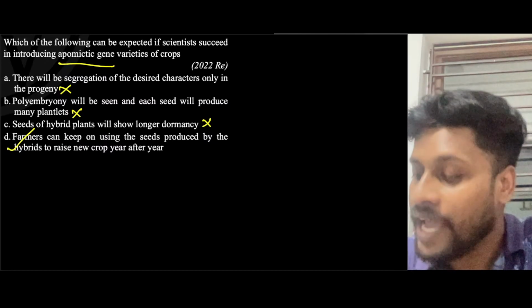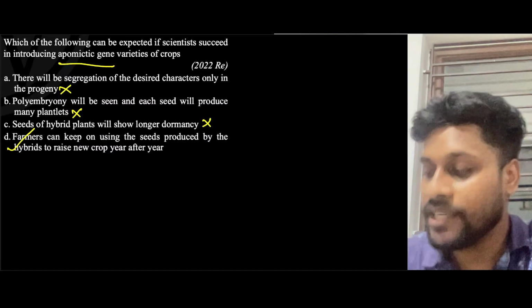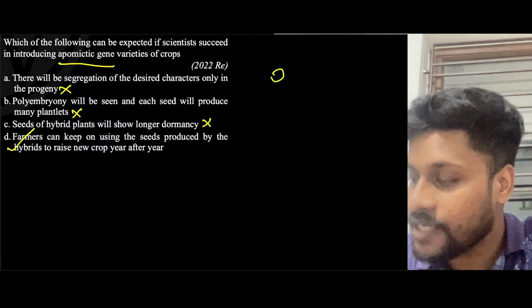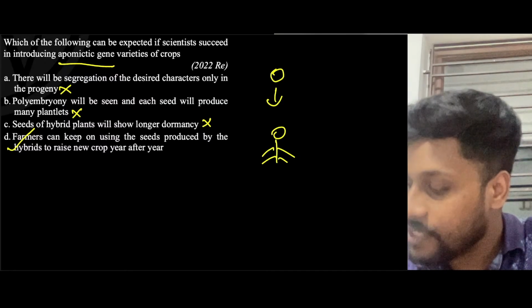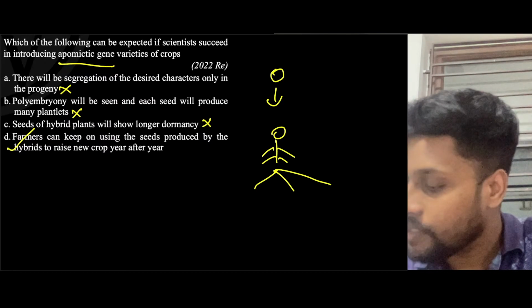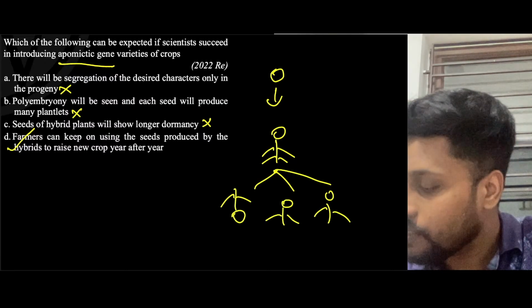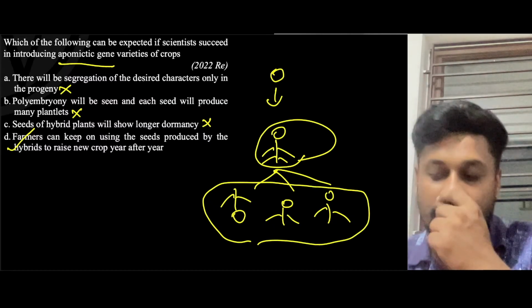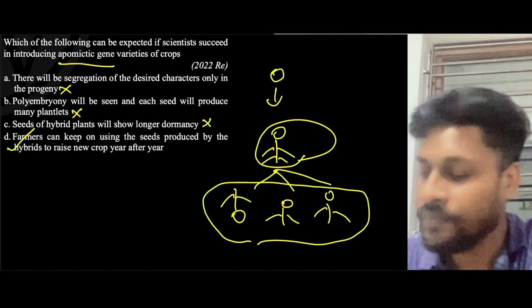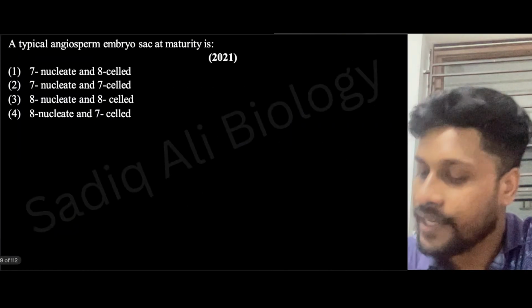But if we buy an apomictic seed from the market and plant a tree using it, even if this plant produces new progenies or new trees, they will have the same quality as the parent. That is the benefit of apomixis. Okay, fine. Next one.